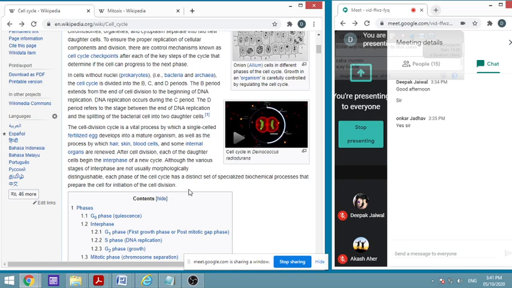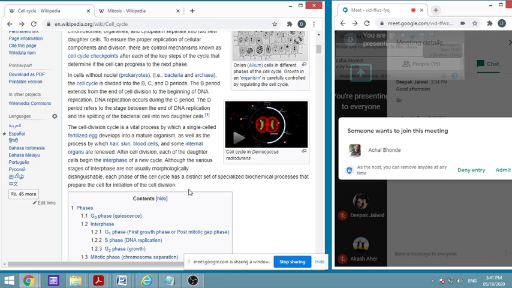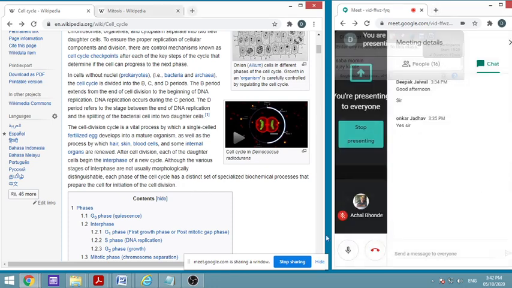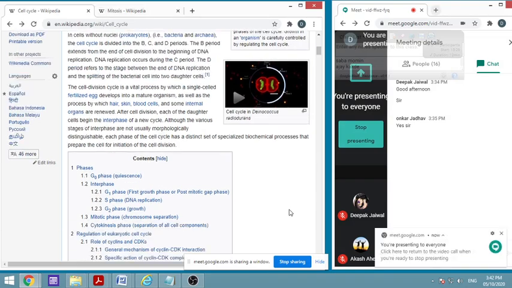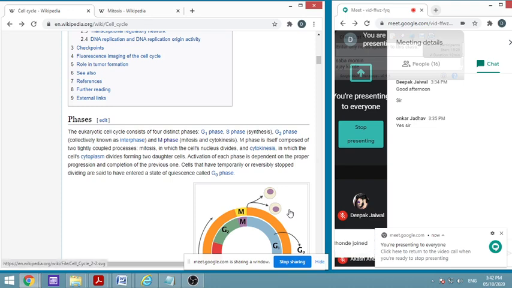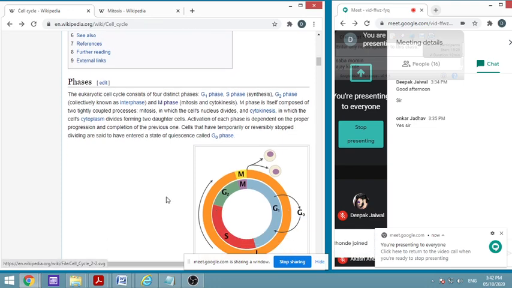So this is very important, that all these daughter cells begin the interphase of a new cycle, and they have different functions. Let us see what happens during this. There are phases which are taking place. First is the G1 phase.